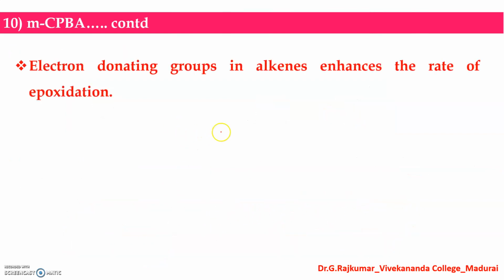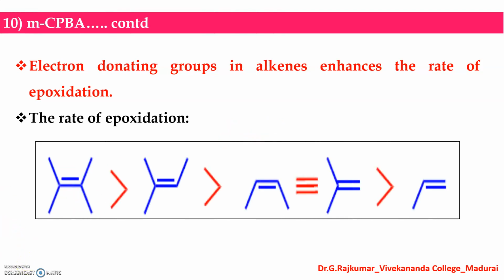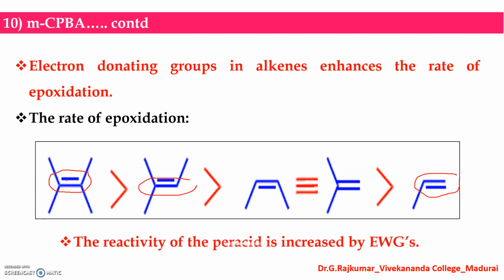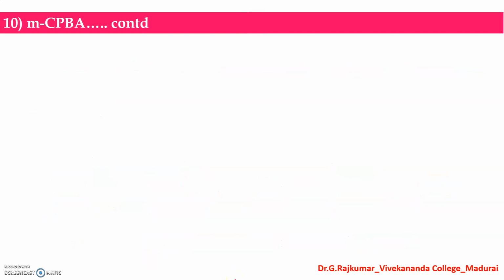Electron donating groups in alkenes enhance the rate of epoxidation. Look at this, this is the rate of epoxidation. The more electron rich double bonds can be epoxidized at a faster rate compared to this one, and the simple alkenes undergo the least epoxidation. So electron donating groups in alkenes enhance the rate of epoxidation, and the reactivity of peracids is also increased by the presence of electron withdrawing groups.